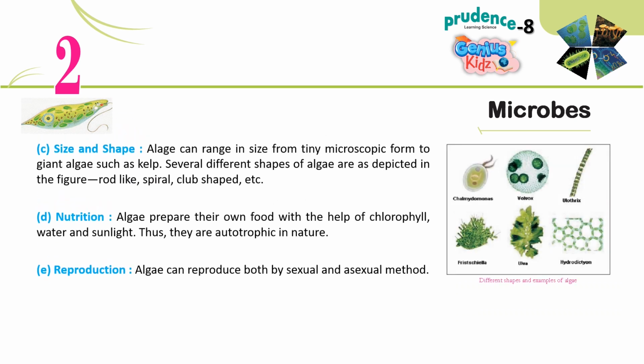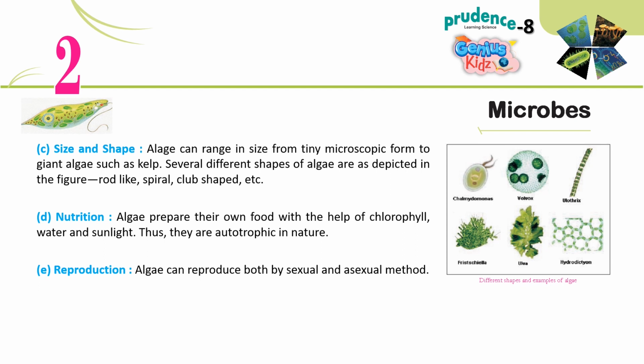C. Size and shape. Algae can range in size from tiny microscopic forms to giant algae such as kelp. Several different shapes of algae are as depicted in the figure: rod-like, spiral, club-shaped, etc.